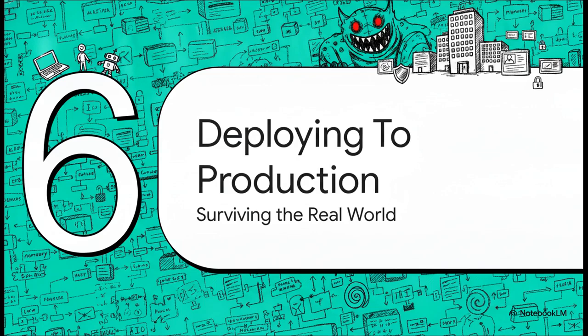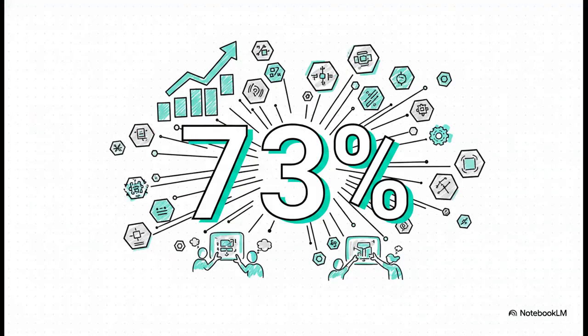Section 6, deploying agents to production. We've covered the architecture, the frameworks, and the memory systems. Now let's talk about surviving in the real world. Building a cool little toy agent on your laptop is fun, but deploying it to live enterprise users, that's an entirely different beast. Get this, over 73% of enterprises are actively investing in agentic agent systems right now. This isn't some far-off sci-fi future. This is a massive, accelerating arms race happening today. The stakes for getting this right are incredibly high.